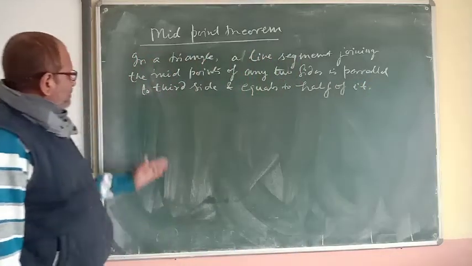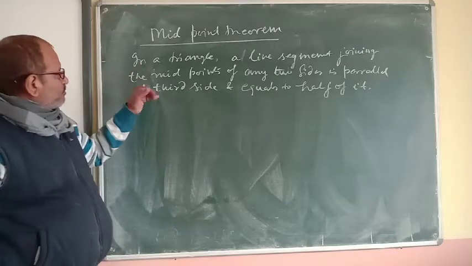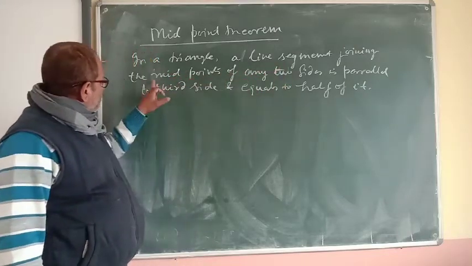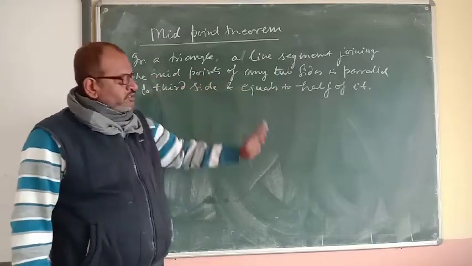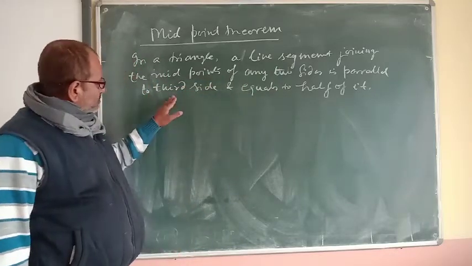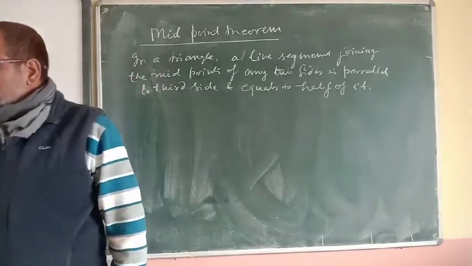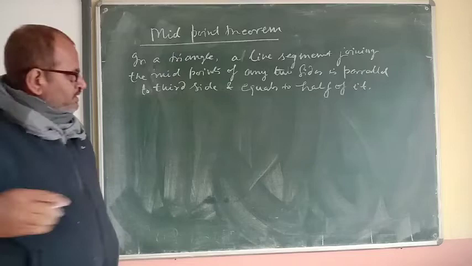So see the statement. In a triangle, a line segment joining the midpoints of any two sides is parallel to the third side and equals half of it. How will we prove it?